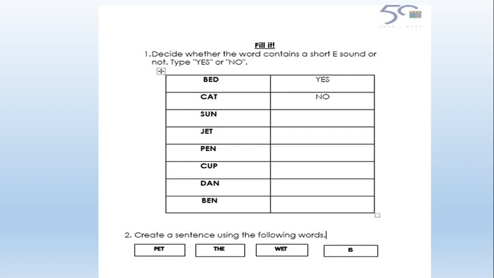After you finish this worksheet, remember you have to answer some questions about what you have learned in this lesson.